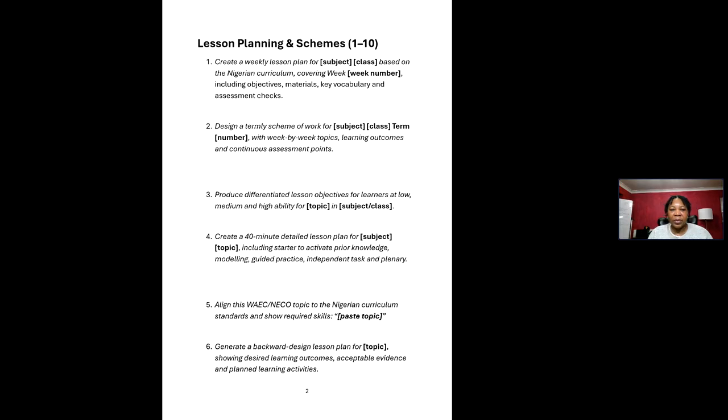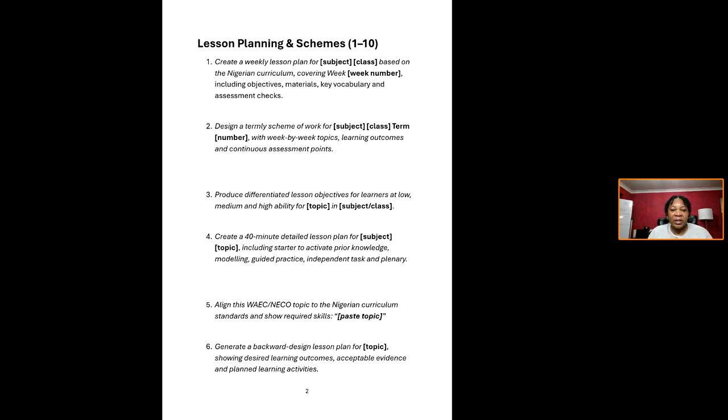Let's look at them. One says create a weekly lesson plan for maybe year two science, based on the Nigerian curriculum, covering maybe week one. If you're using this prompt, you can upload or copy and paste your scheme of work into your AI, and ask it to save it. And then you can say, write me a lesson plan from week so and so, and it can do that for you.